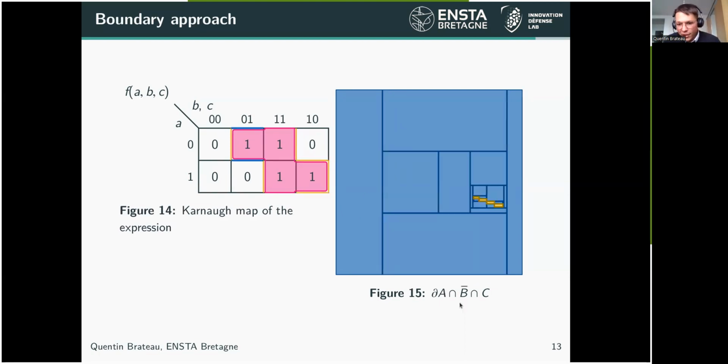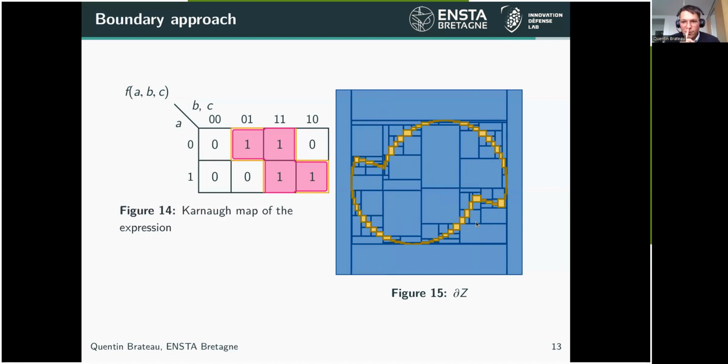And finally, we could also define on the paving the boundary of A intersect not B and C. So the boundary of A is the first line. Then we just intersect it with not B and C, which is the second column, and we get the blue boundary, which is defined on the paving.